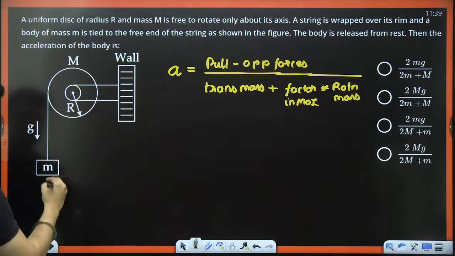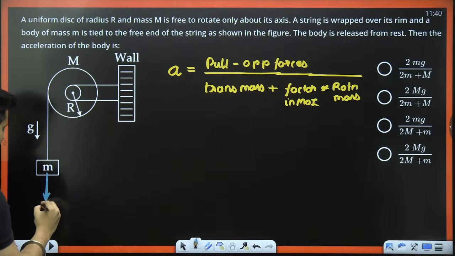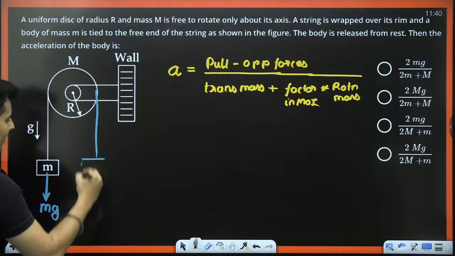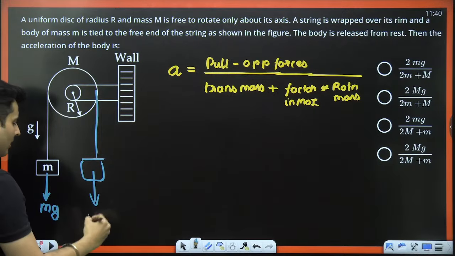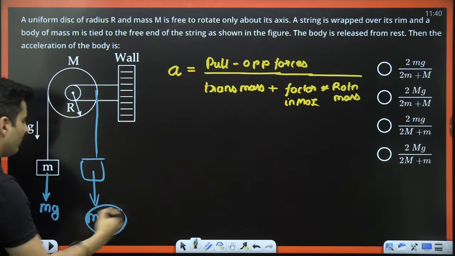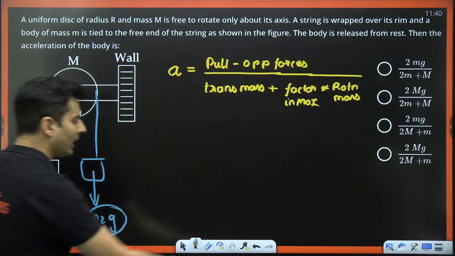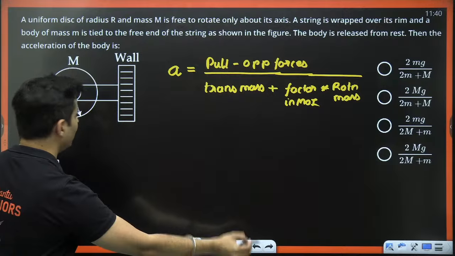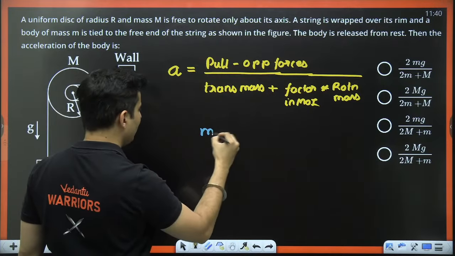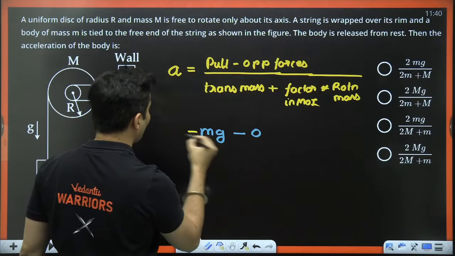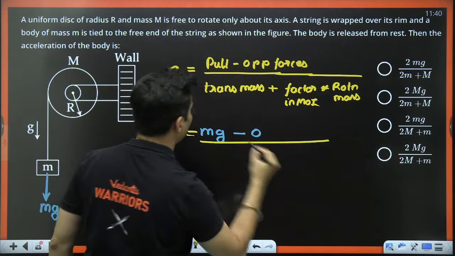When this drum is left, the pulling force is mg, nothing else. Opposing is not there unless there was another mass. This, let's say it is m2, so m2g would have been opposing. But here there is nothing to oppose. This drum is freely going to rotate. So there is no opposing force, and the pull is simply mg.